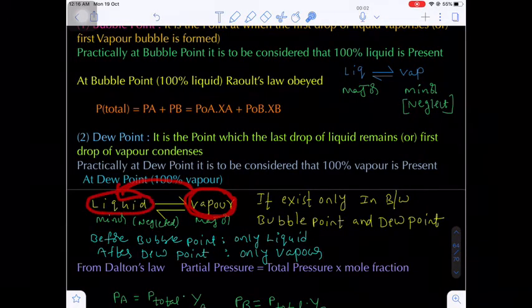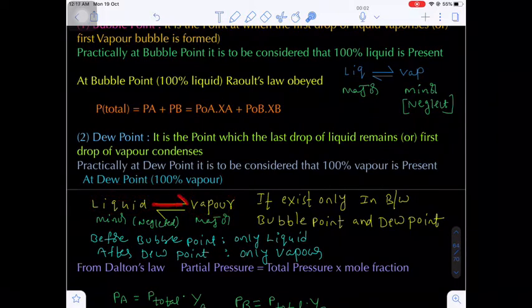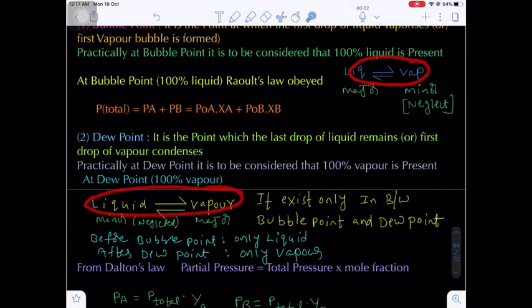So still there is one drop of a liquid. Are you getting my point? So that's why a dynamic equilibrium is established. Remember, if only liquid is present or only vapor is present, there will be no equilibrium. But if liquid and vapor both are present, definitely there must be a dynamic equilibrium.